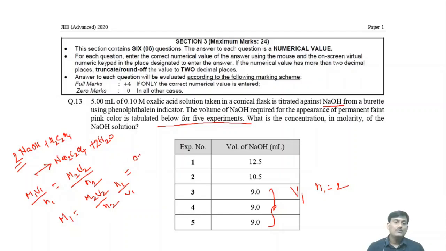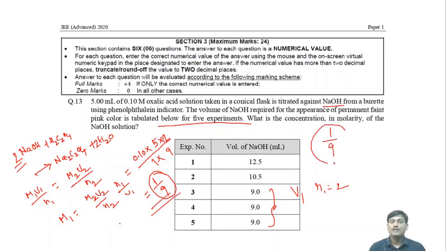M2 is 0.10 and V2 is 5 ml into N1, which is 2, divided by N2 which is 1, and V1 is 9. So 5 into 2 is 10, it will be 1 by 9. What is the answer? 1 by 9. The molarity of the NaOH is 1 by 9. So the numerical value is 1 by 9.